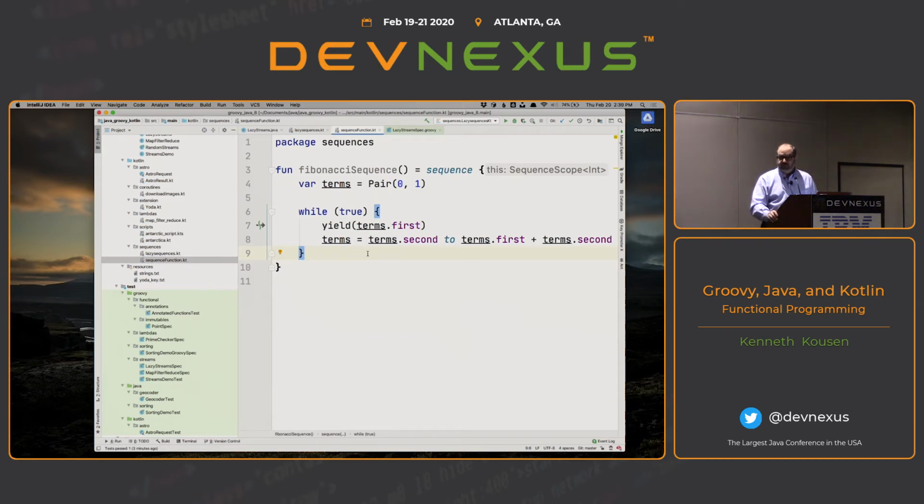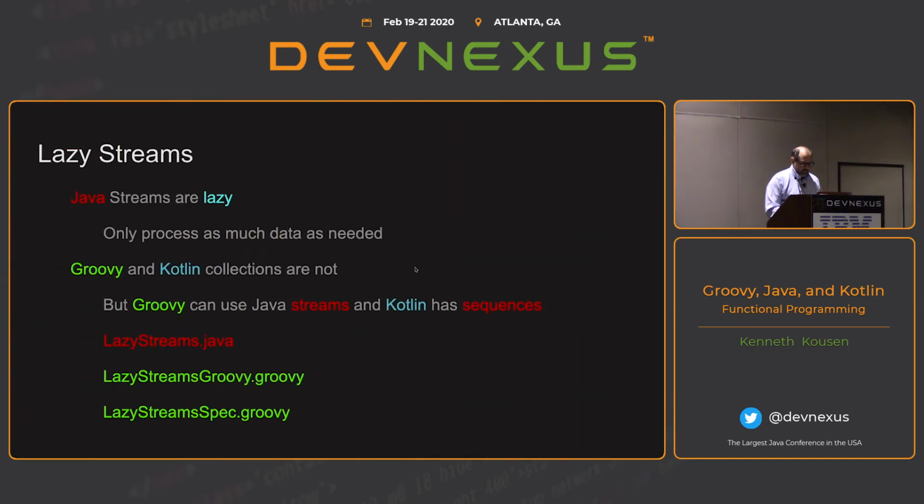Java now has those on streams once you get to like Java 10. So Java 11, the current long-term support version, has both take while and drop while on streams. They have a lot more short-circuiting methods. So this idea of having an infinite generation, well, Java streams are the same way. You can use the generate method to create a stream that is infinite, and then with Java, you normally put a limit on it. Here you do a take or a drop, that sort of thing. So same idea.